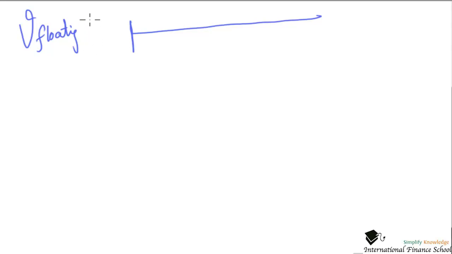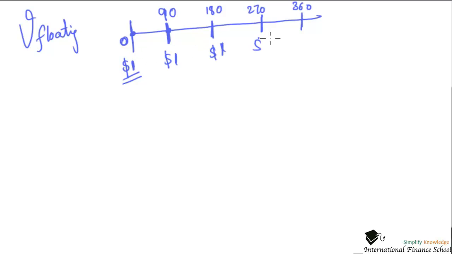Let's move on to look at how to value the floating. Remember I told you one thing about the floating: the value of the floating bond is always equal to the par value. For a notional principal of $1, the value at time 0 is $1. Then the value at all the reset dates, right? 90 days, 180, 270, 360. All the reset dates, the value becomes equal to the par value, $1, $1.